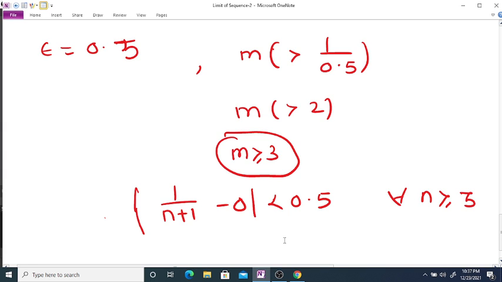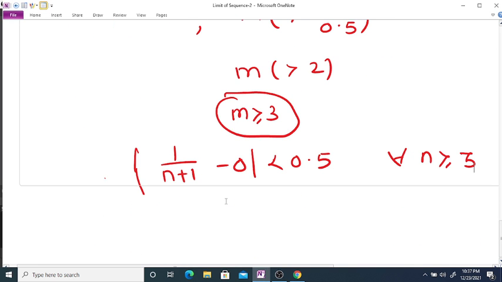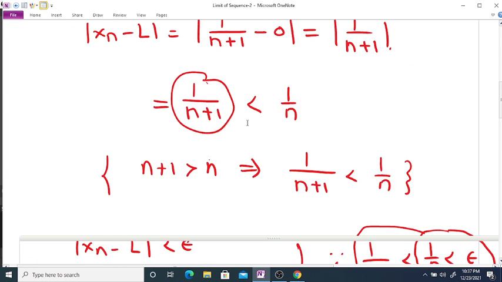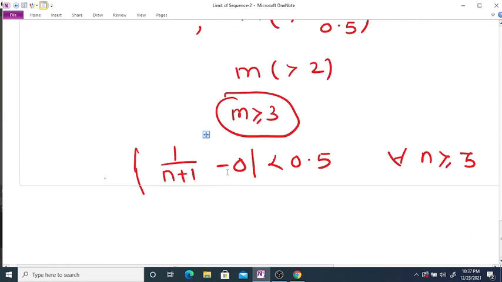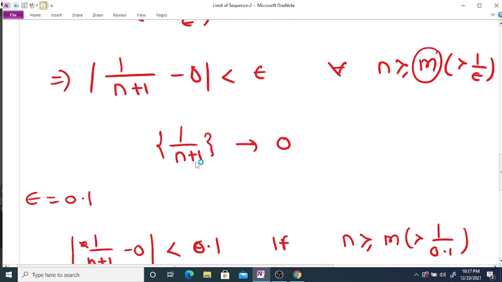And now if we take any epsilon greater than 0, we are able to find a positive integer m such that the distance between the sequence xn and limit is less than epsilon for every n greater than or equal to m. And therefore from this we can conclude that this sequence 1 upon n plus 1 converges to 0, that is limit n tends to infinity 1 upon n plus 1 is equal to 0.